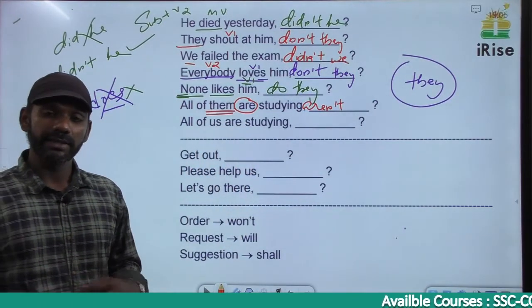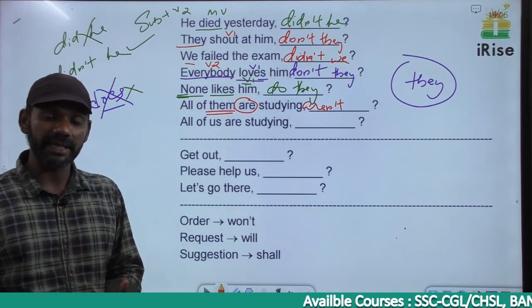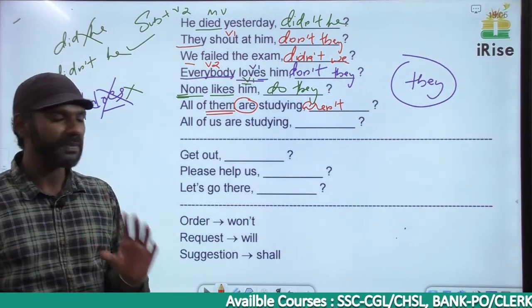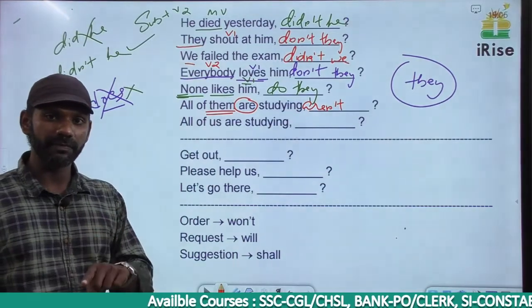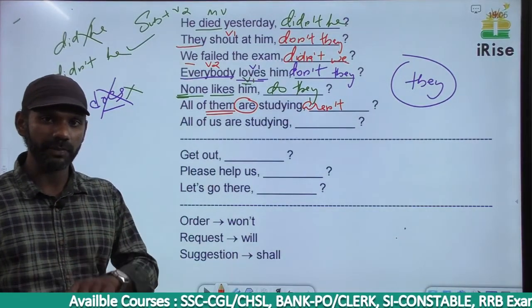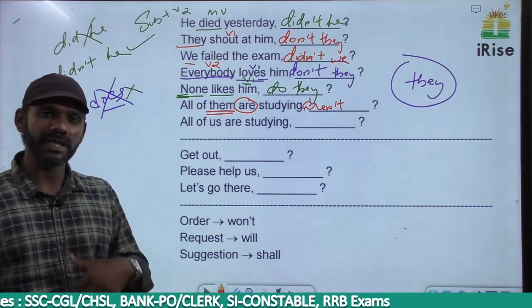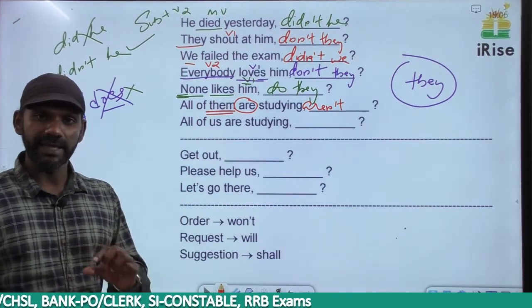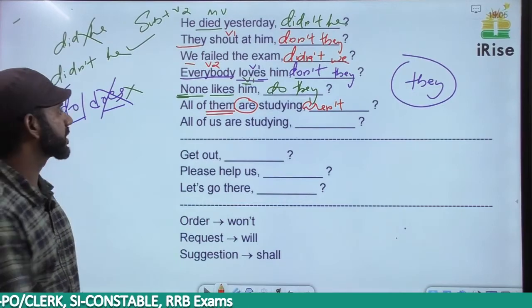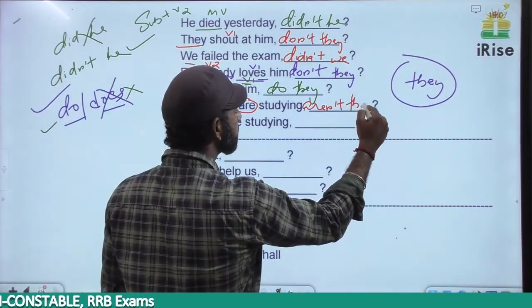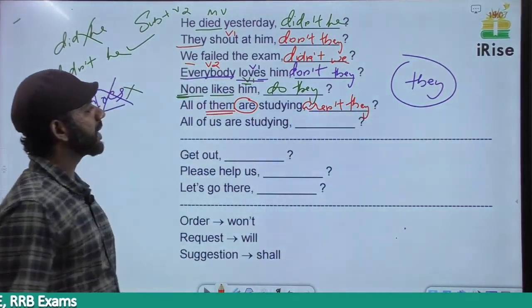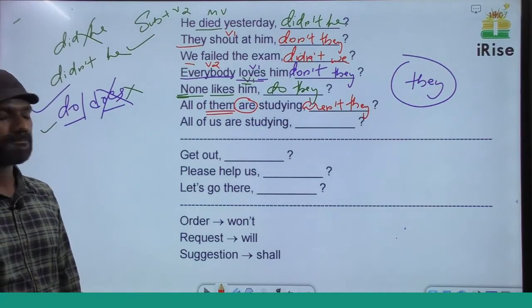I told you, the pronoun that comes in the tag must be in the subjective form. Them is an objective pronoun. I gave in the list of objective pronouns. We need a subjective pronoun in the tag. What is the subjective form of them? They. They is subjective, them is objective, so it must be aren't they. All of them are studying, aren't they?